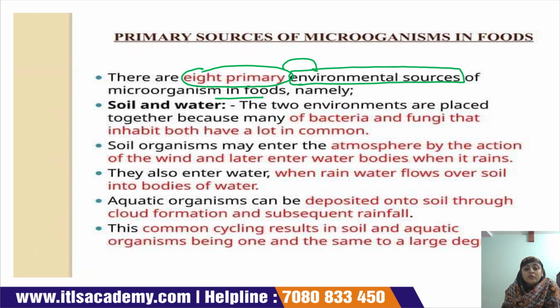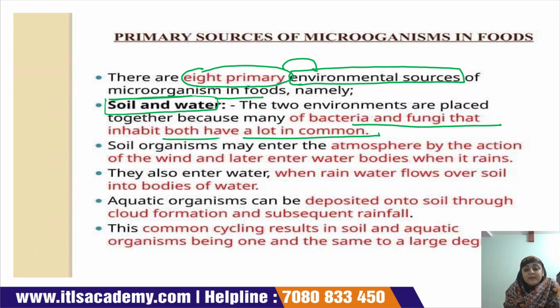The first source is soil and water. These two environments are placed together because many of the bacteria and fungi that inhabit both have a lot in common, so the microorganisms present in soil and water are mostly of a common type.